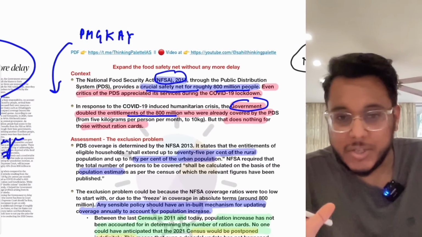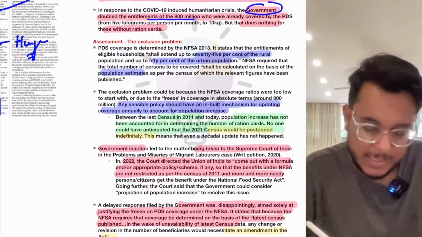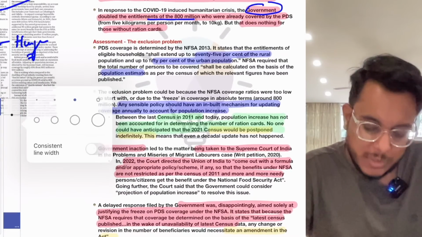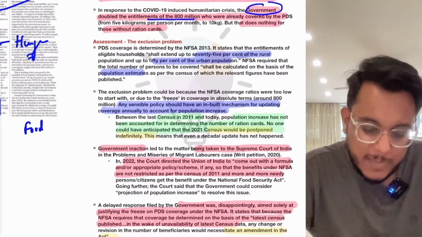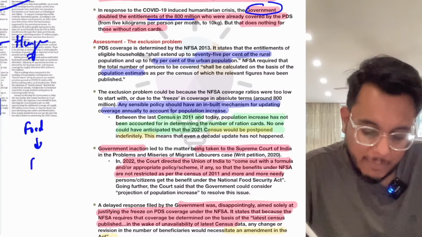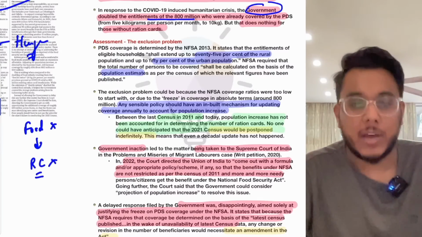But actually there is a criticism of this particular act. And guys, what is this criticism? I'll tell you in very simple words. The criticism goes like this: the food can only be availed by those people who have ration cards. If you don't have a ration card, you cannot avail the food.